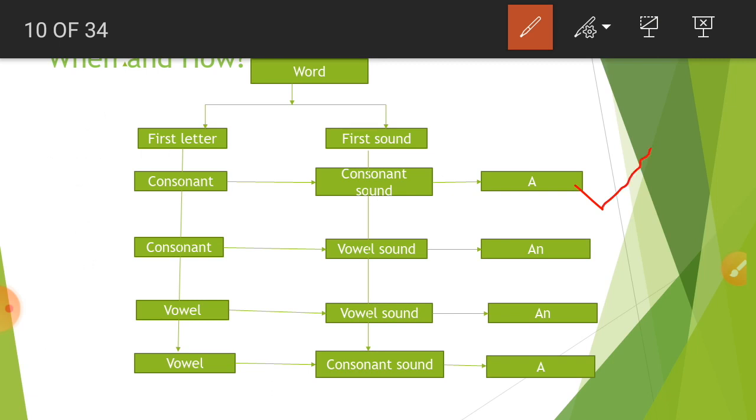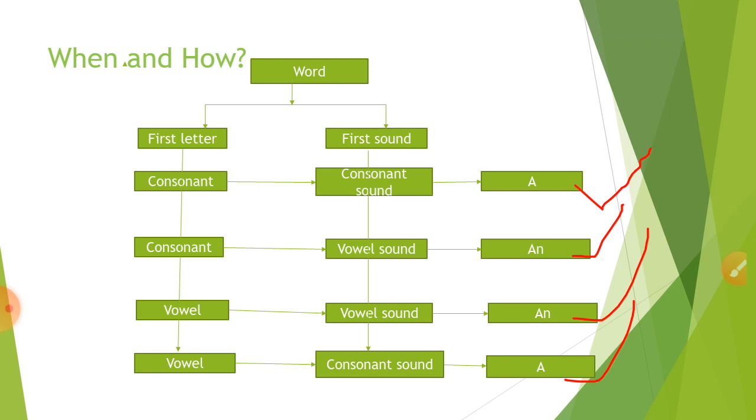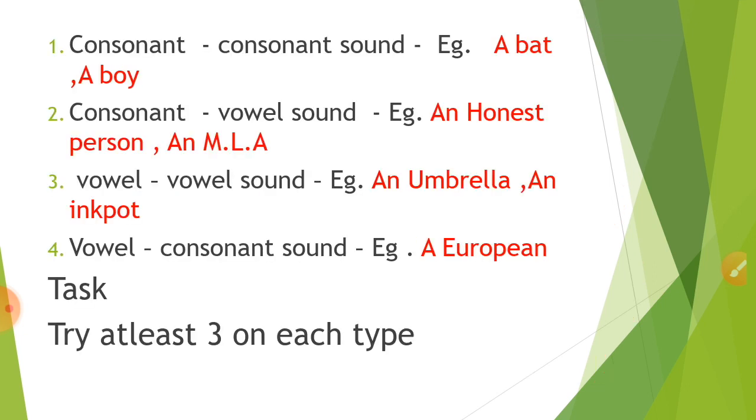If the first letter is a consonant and the sound is a vowel, you use an. If the first letter is a vowel and the sound is a vowel, even then you use an. But if the first letter is a vowel and the sound is a consonant, you use a.